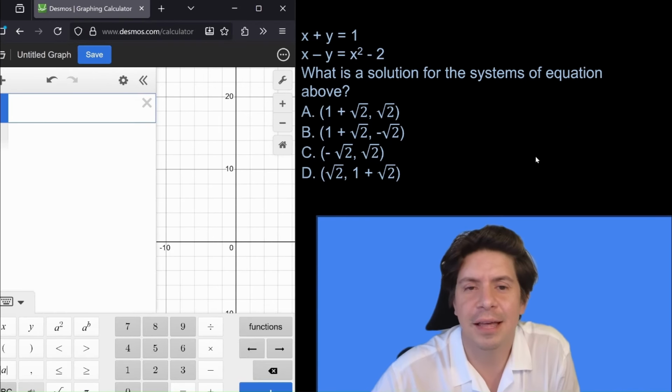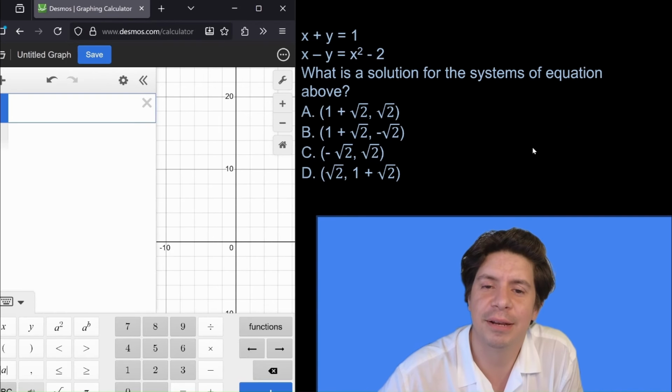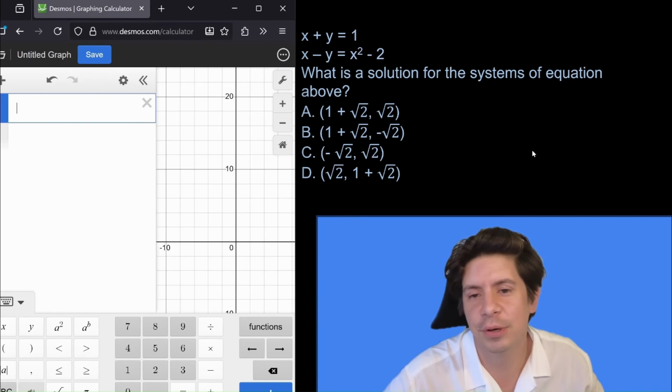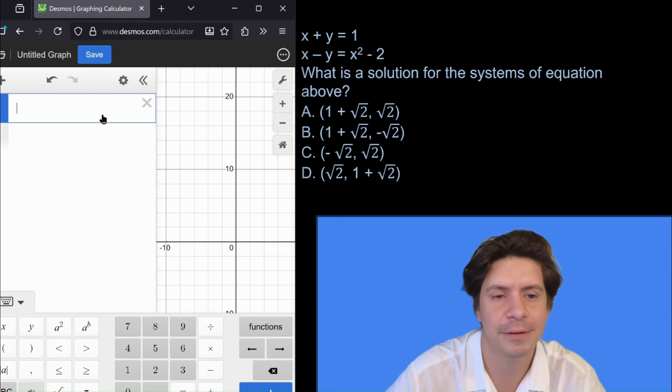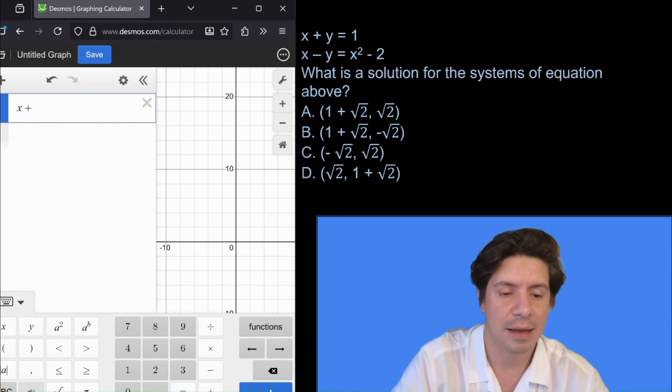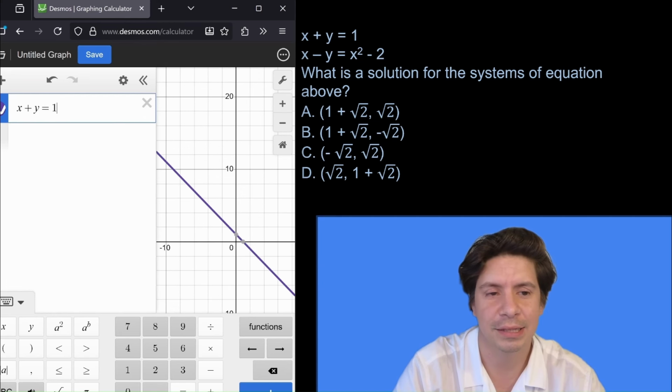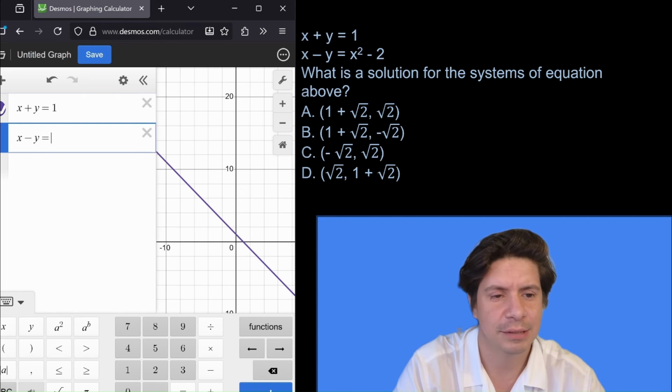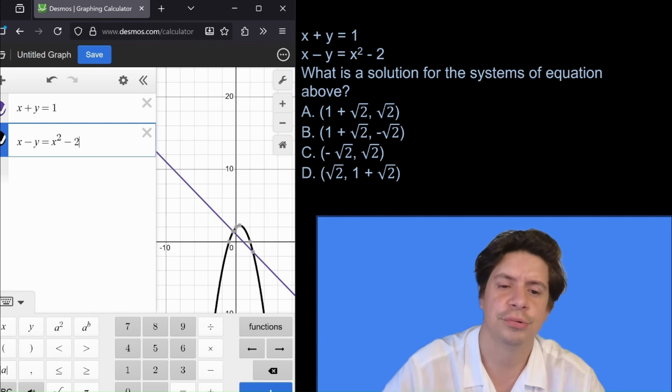Okay, and here is another one. x plus y equals 1, x minus y equals x squared minus 2. What is the solution for the systems of equation above? Instead of doing elimination method or substitution method, I'm just going to plug in and see what I get. So we have x plus y equals 1, x minus y equals x squared minus 2.